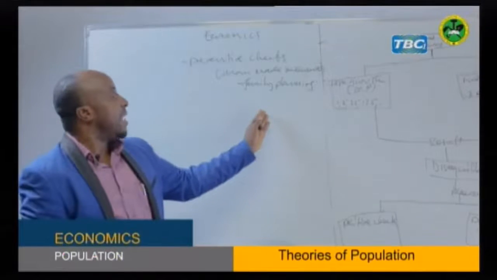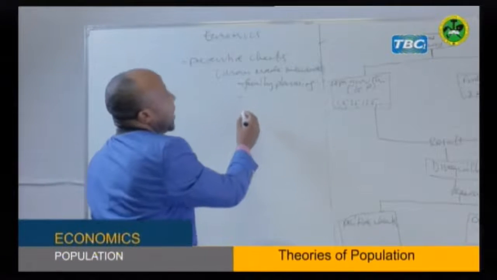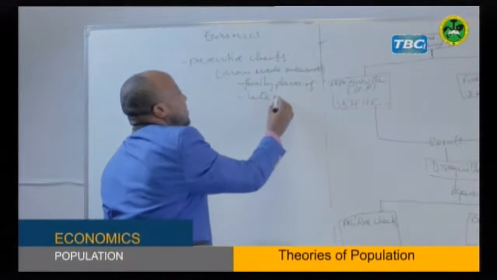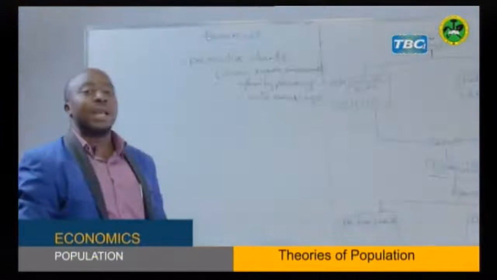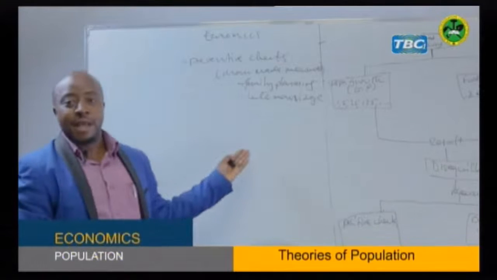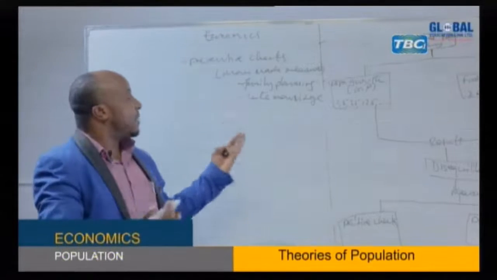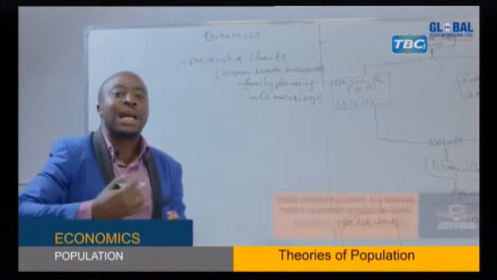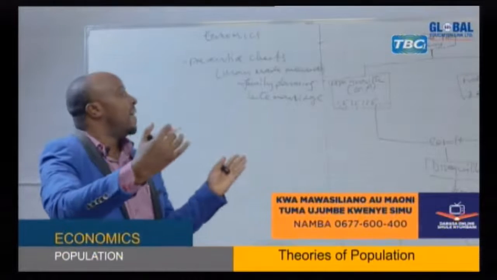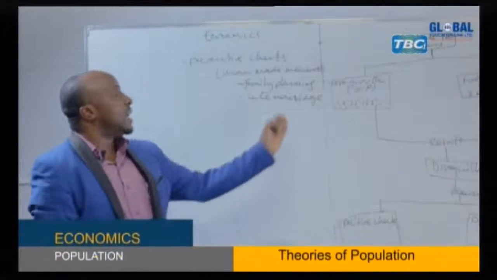That is family planning. The other one is late marriage. Countries are emphasizing late marriage. Even in Tanzania, we had a session in our parliament discussing the reasonable age for girls to be married. That means they are trying to reduce the reproductive span to reduce birth rate.